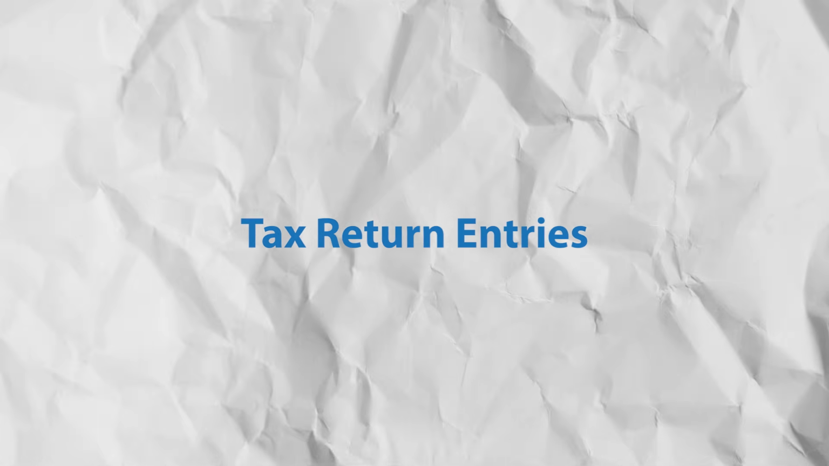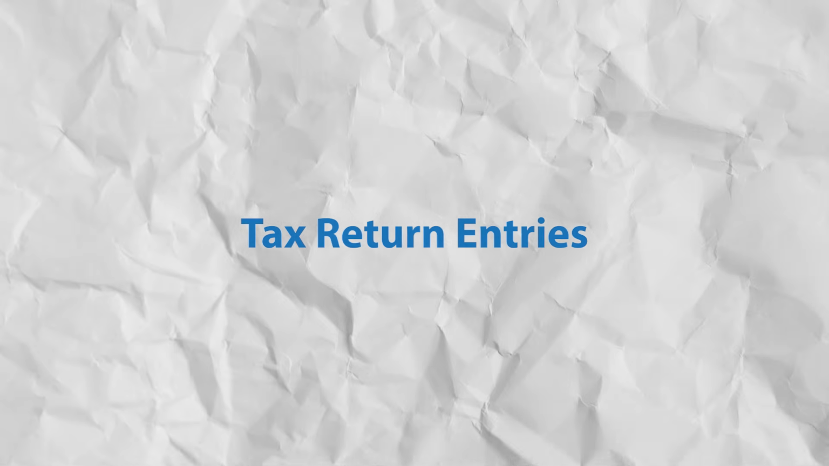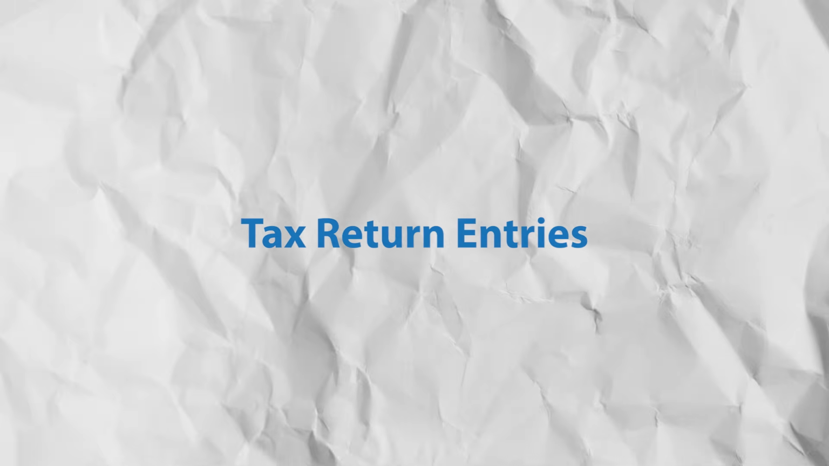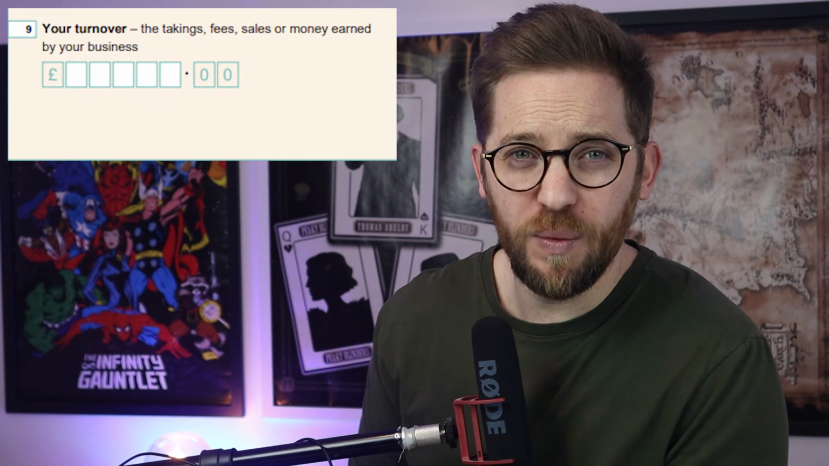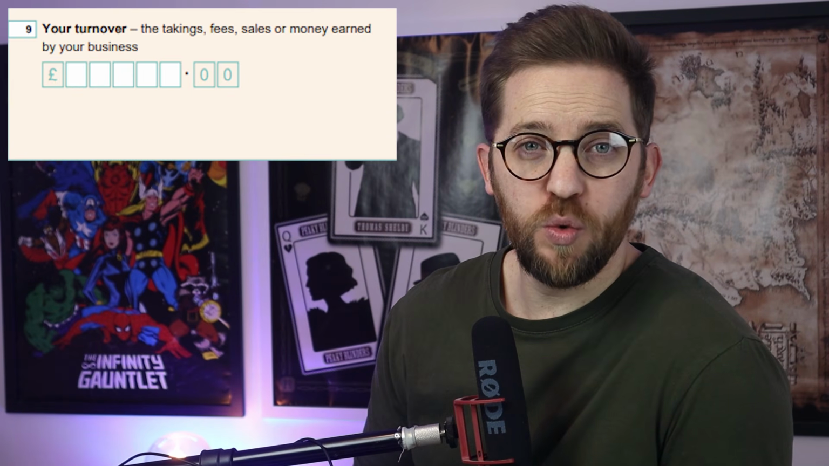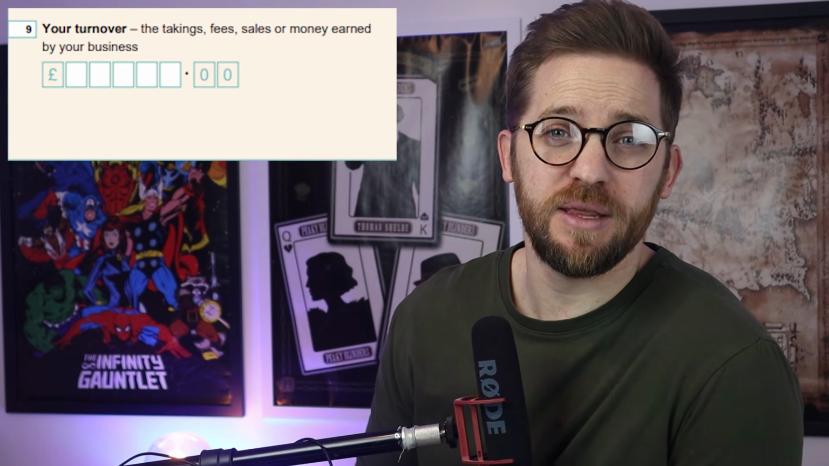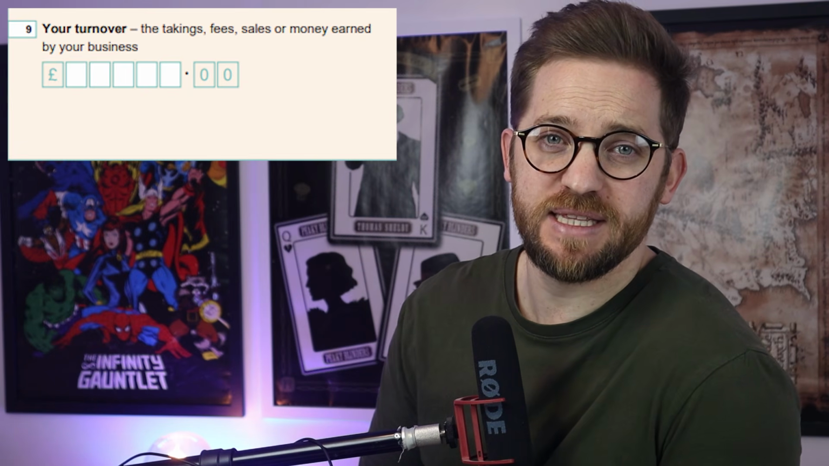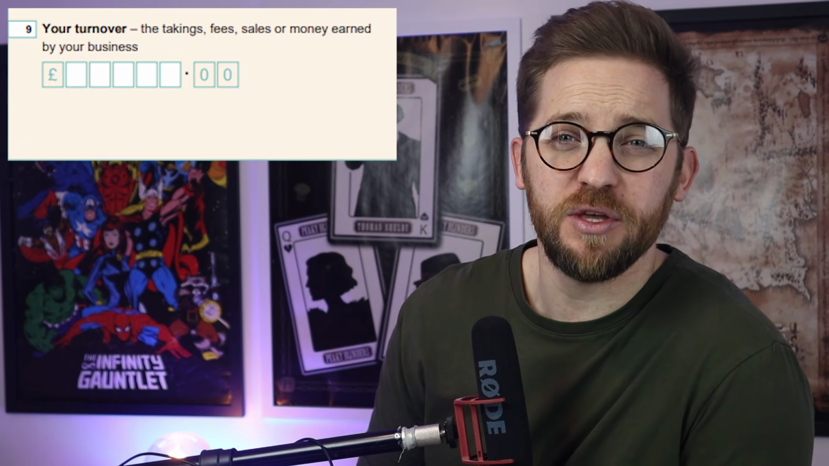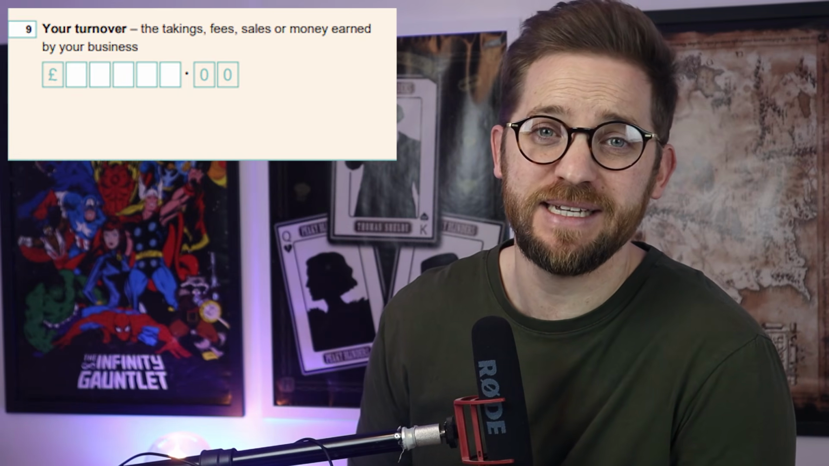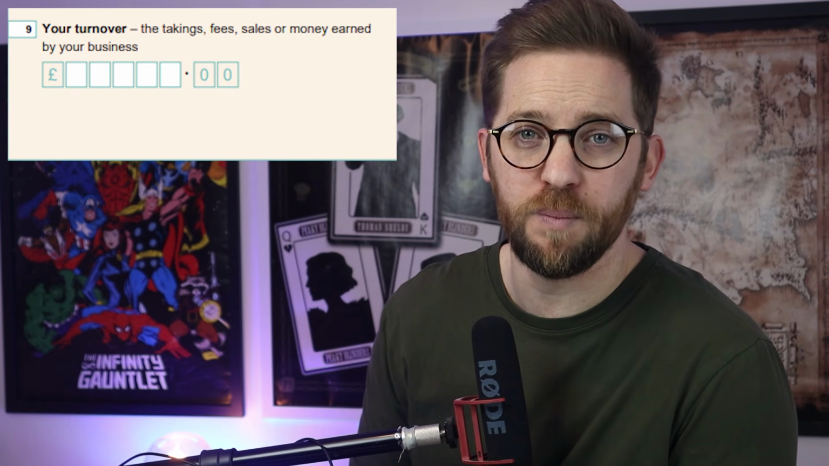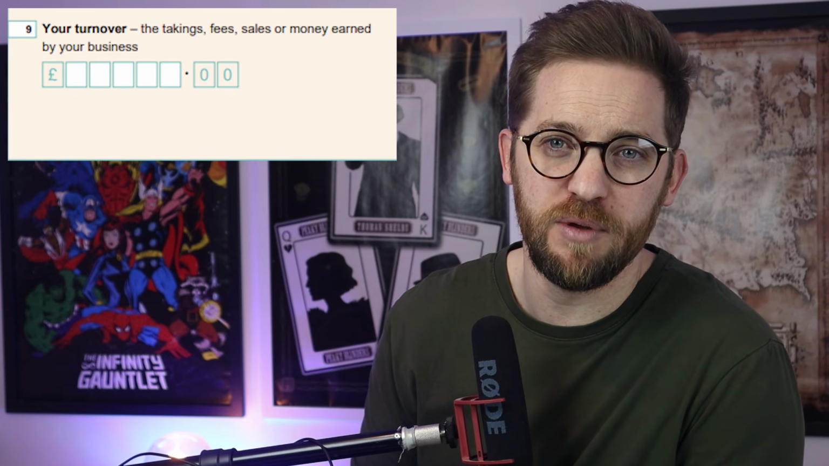Finally, let's look at the minimum 3 entries that you'll need to make on a self-assessment tax return in order to trigger a CIS tax refund. All 3 of these entries are located on pages SA103, which are the self-employment pages. The first entry is your turnover from self-employment, which goes in box 9. This is your total income before any tax was deducted by the main contractor, and you'll be able to find this detailed on your payments and deductions statement that you've received from the main contractor. This figure needs to be entered in the box labelled turnover, takings, fees, sales or money earned by your business, which is located within the self-employment pages of the return.